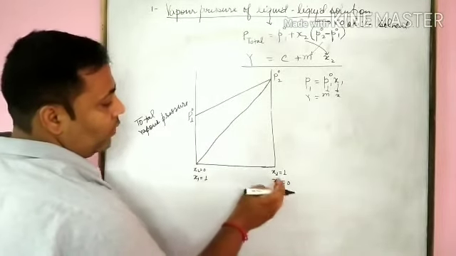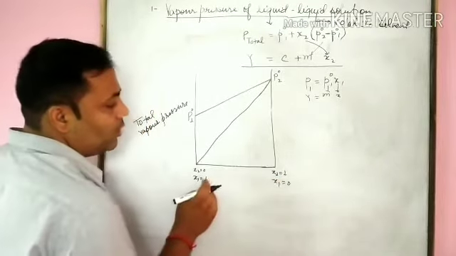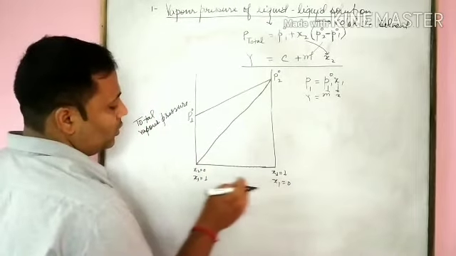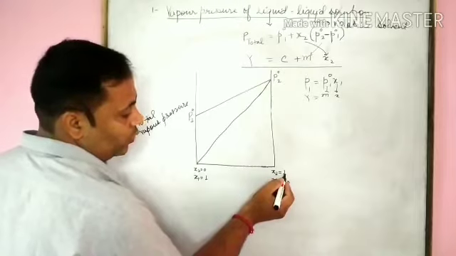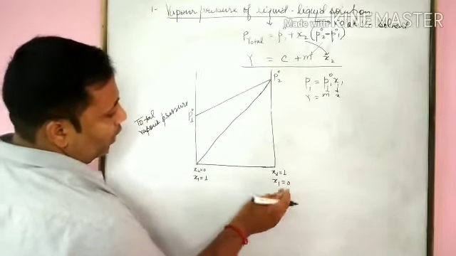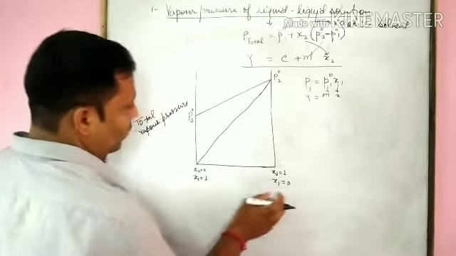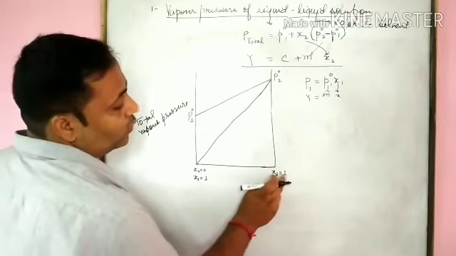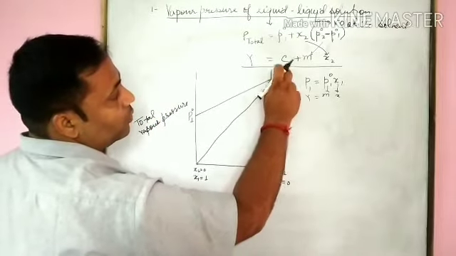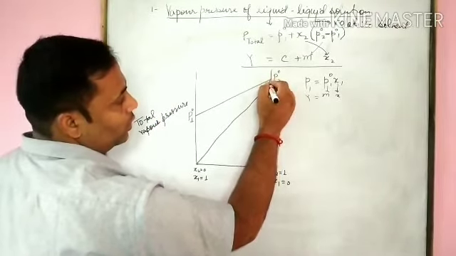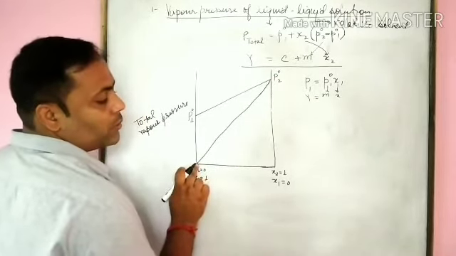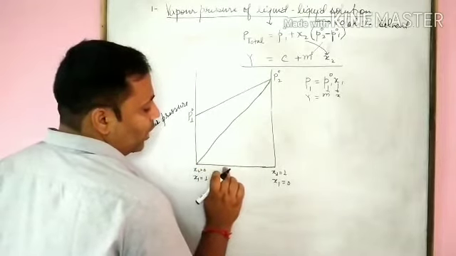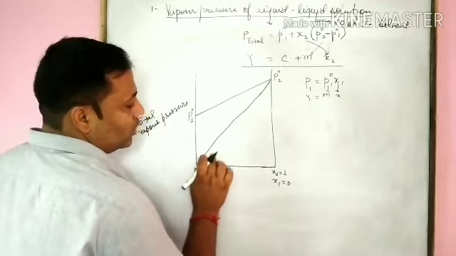In the same way, when we move from this side to this side, the mole fraction of component 2 increases. Let us see here, X2 equals 1 and X1 equals 0. Then here, with X2 equals 1, the vapor pressure due to X2 is more. See here, when we move from here, X2 is 0, then the vapor pressure due to it is 0. When we move from this side, X2 increases and the vapor pressure increases.